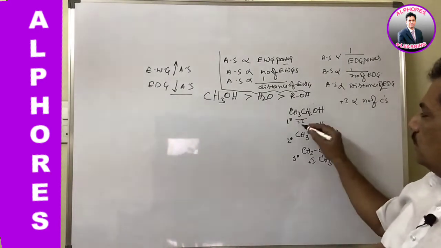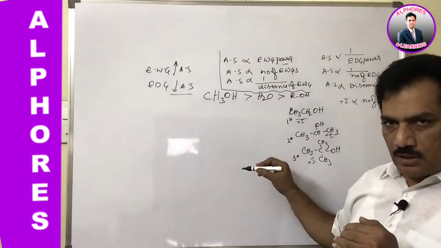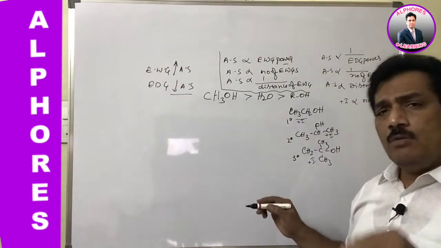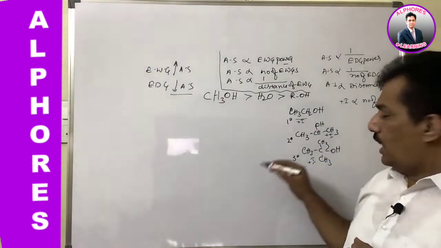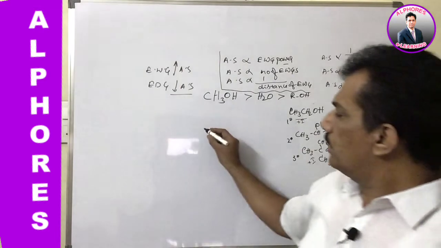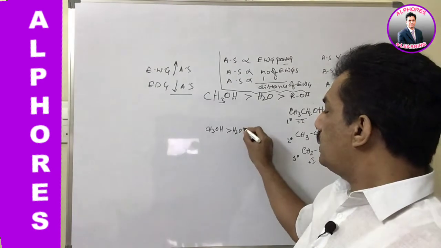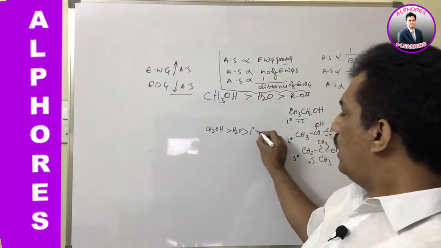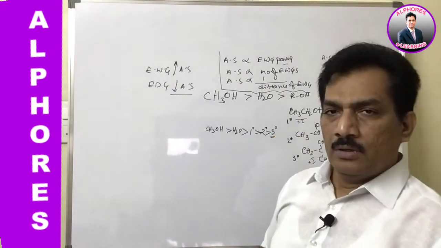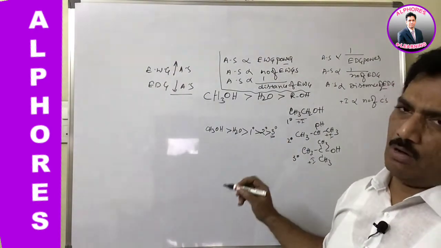So here, when compared to primary, secondary has more plus I effect, and thereby acidic strength decreases. When compared to secondary, tertiary has still more plus I power, and hence it is still less acidic. Altogether, when we arrange all these, methanol is more acidic than water, and water is more acidic than primary alcohol, which is more acidic than secondary, which is more acidic than tertiary. That is, simply you can say that tertiary alcohols are the weakest acids among the alcohols.